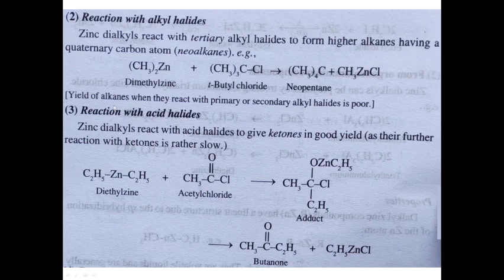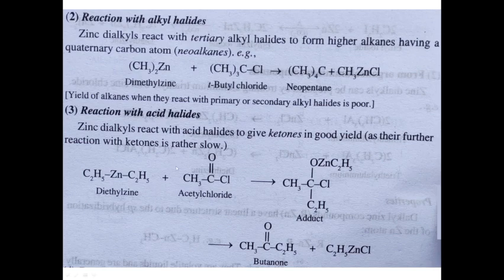And yield of alkanes when they react with the primary or secondary alkyl halide is poor. So here when you take tertiary butyl group only, we will get the product in good yield.